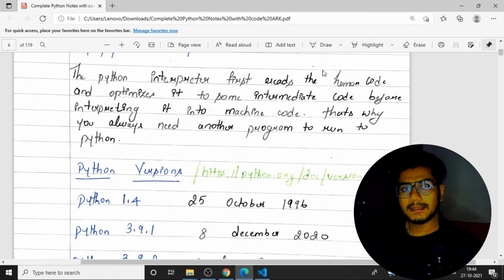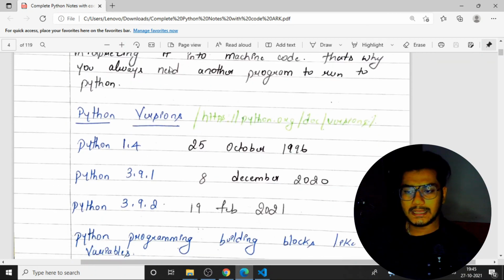Compared to that, if I tell you about C++ and Java, it is as if I am the person who knows the Greek language directly. I don't need a third person to translate the code and give the result back to me. As I know it, I'll be reading and understanding directly, and the results will come out. That is why C++ is faster. I am just giving one example. The interpreter is nothing but a third-party person who translates the code and gives it back to the machine as machine code. That is what I have written there.